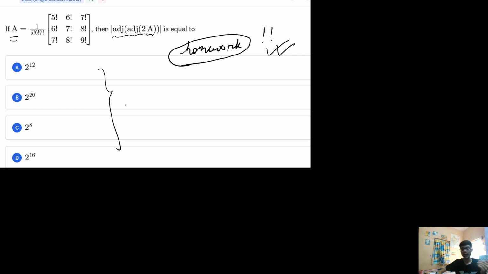Okay, so with this I come to the end of the lecture. That means the JEE Mains previous questions. I have taken up the top 10 most important questions and given one question for you to solve. I will take up more JEE Mains questions of matrices and determinants in the upcoming lecture as well, and similarly I will move on with the questions of JEE Advanced in the upcoming lecture.